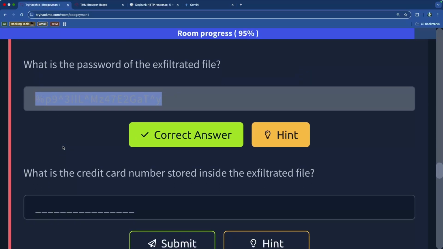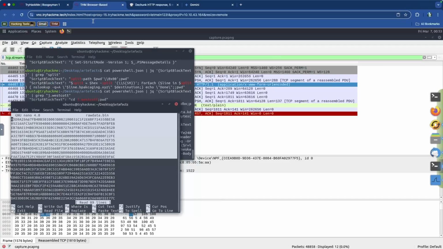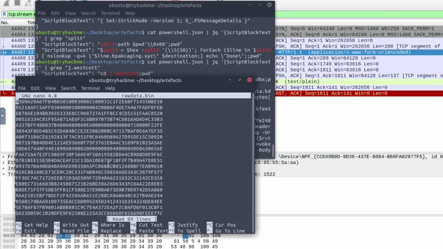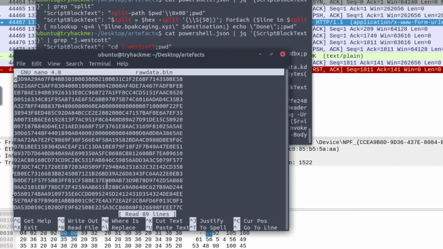So we need to reconvert this data from hexadecimal format back into KDBX, and then open it with a tool that can read KeePass or the KDBX extension, and hopefully it'll have the data that we're looking for. This is our raw data binary file.